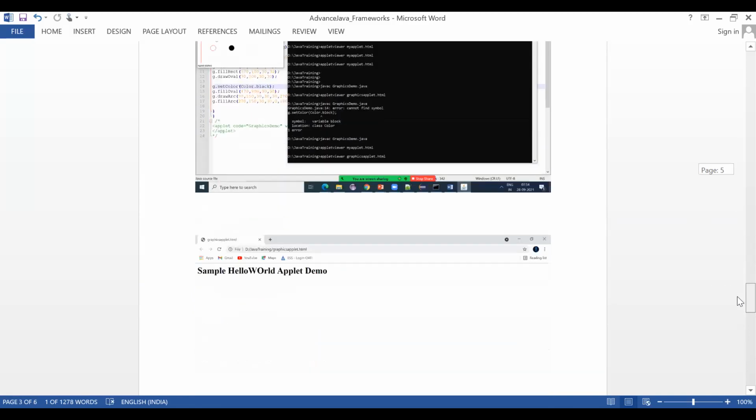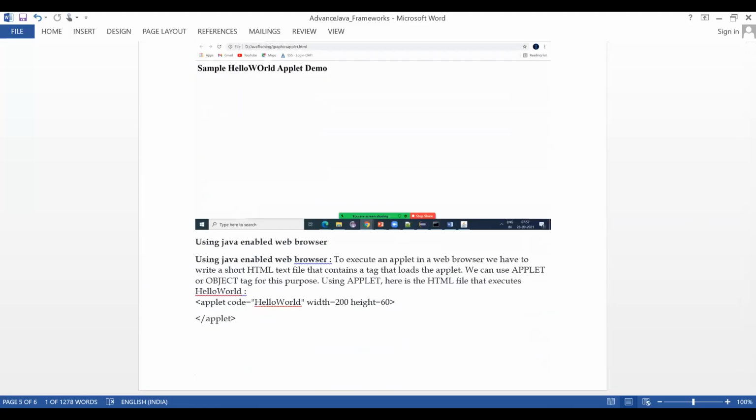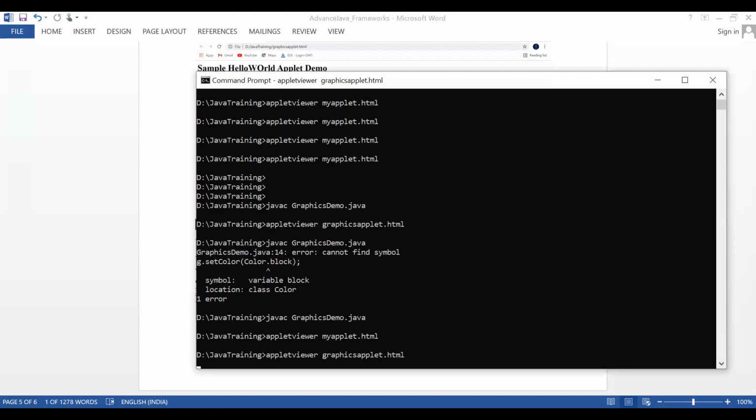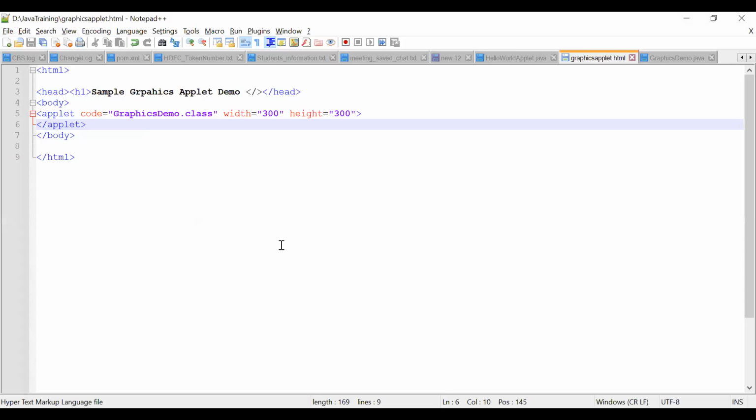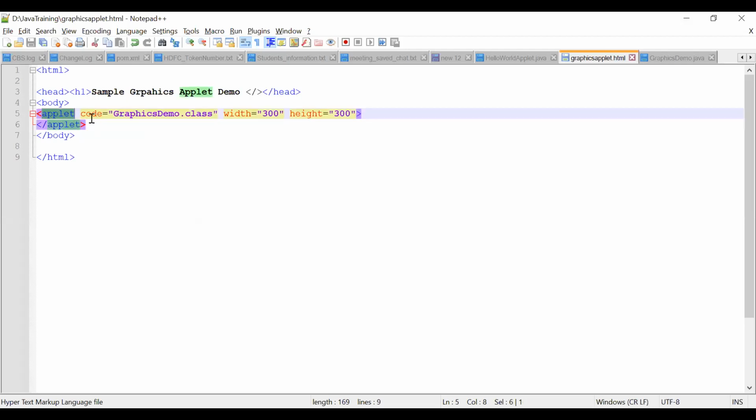Here the applet viewer command is there now. When you call the applet viewer command, it is tagged under applet code.